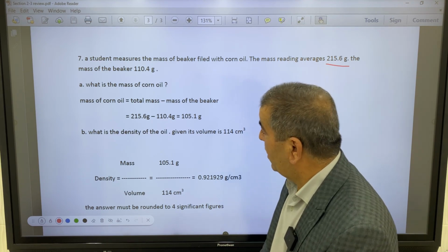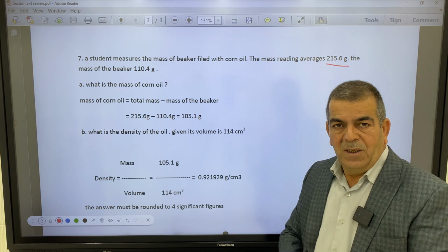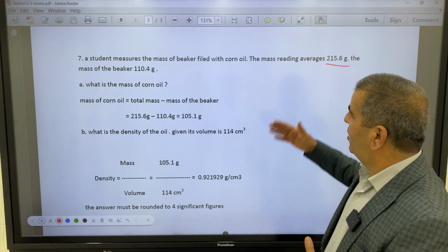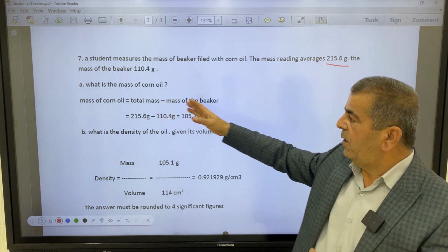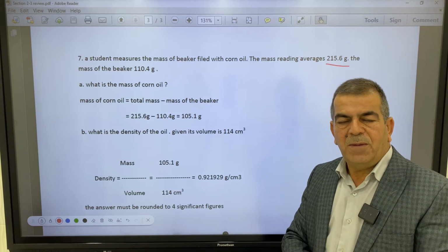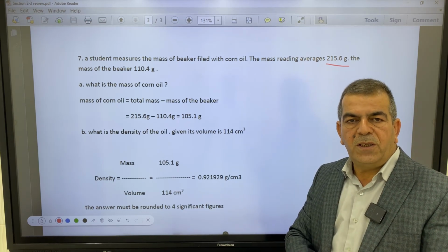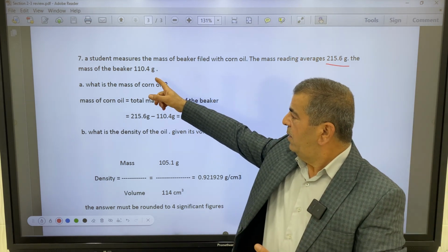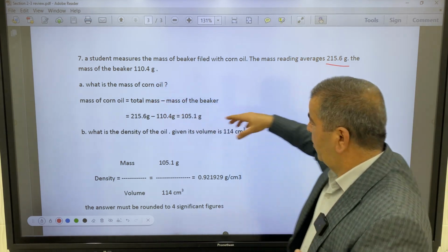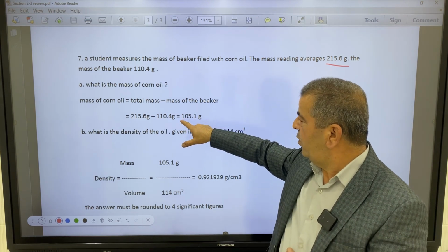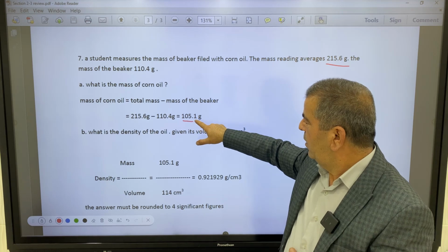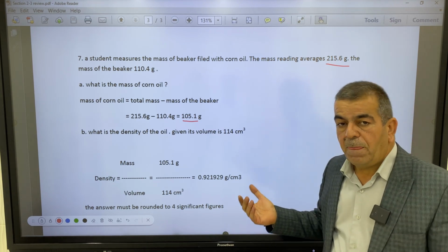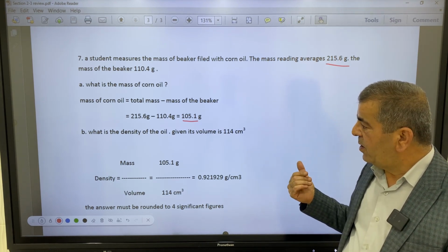Okay, A says, what is the mass of corn oil? Of course, the aim here is not to subtract the mass of the beaker from the total mass. The aim and the target here is how to treat the result. Of course, you're going to subtract the mass of the beaker from the total, and we found it equals how many grams? 105.1. But here we have to write one digit to the right of the decimal.